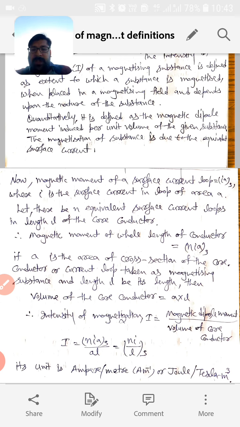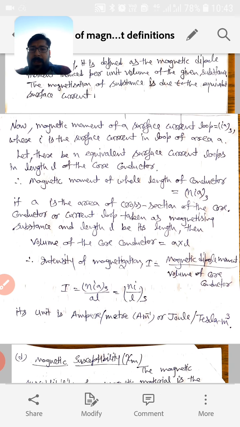In that case the total magnetic moment of the whole length of the conductor will be N times I into A. If A is the area of cross section of the core conductor, taken as the magnetizing substance, and L is its length, then the volume of the core conductor will be A into L.